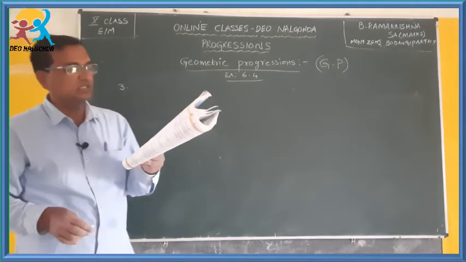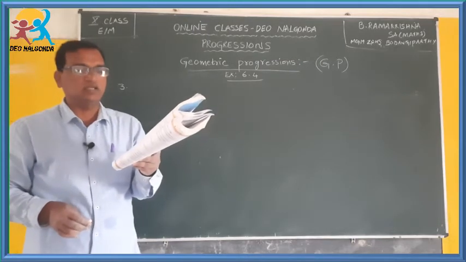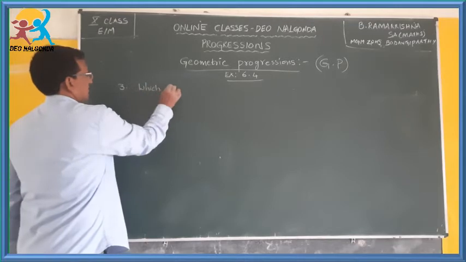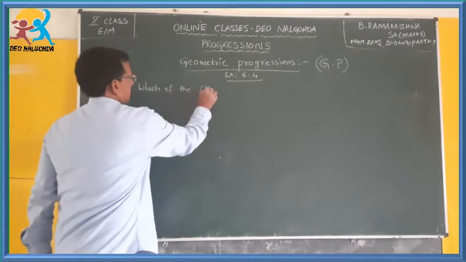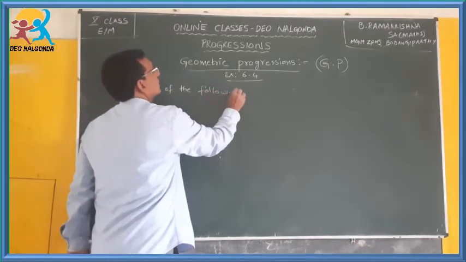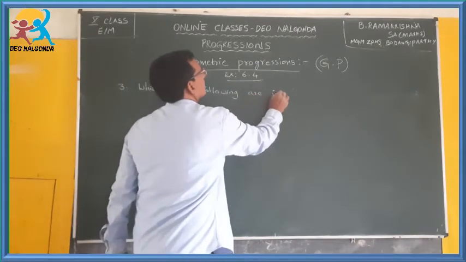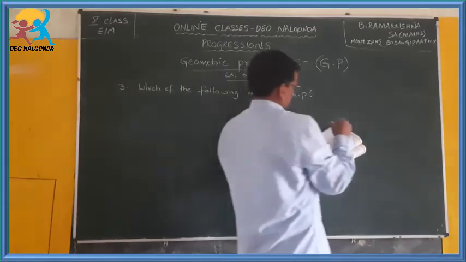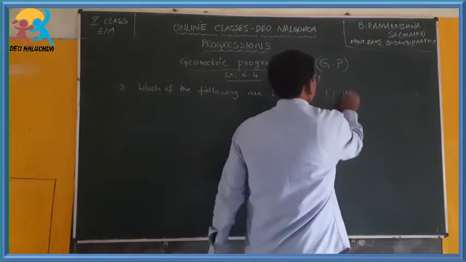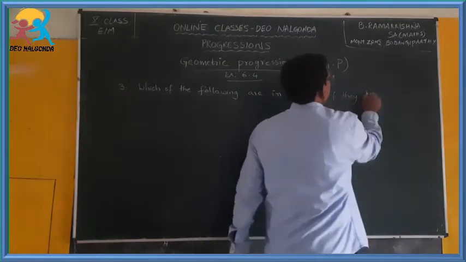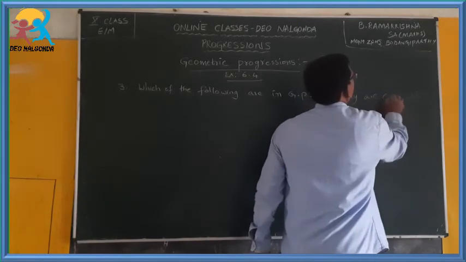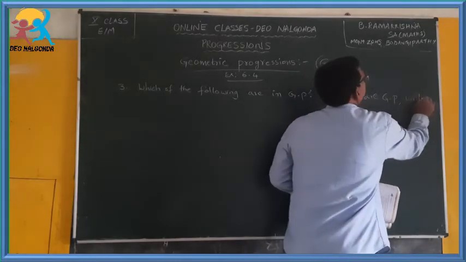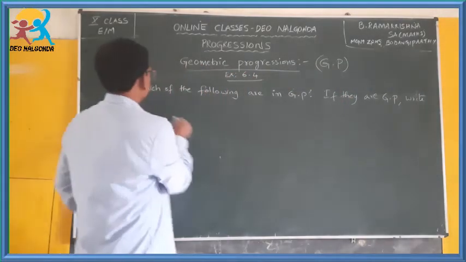Which of the following are GP? If they are in GP, write next 3 terms. Which of the following are in GP? This is the first question. If you conclude that they are in GP, write next 3 terms.